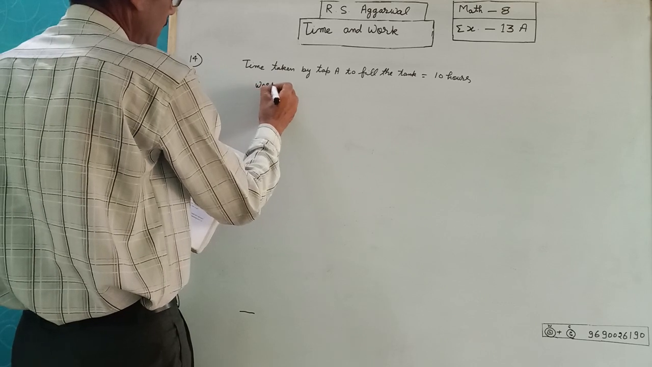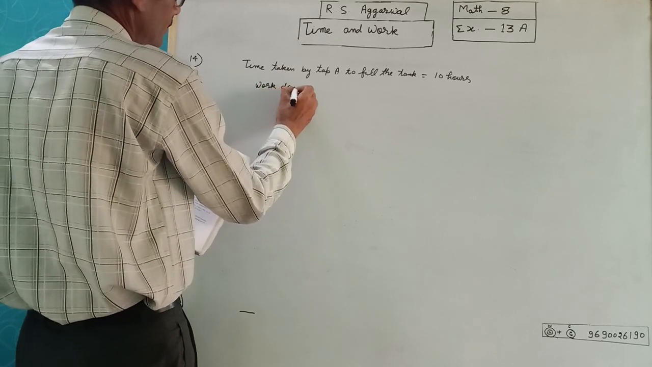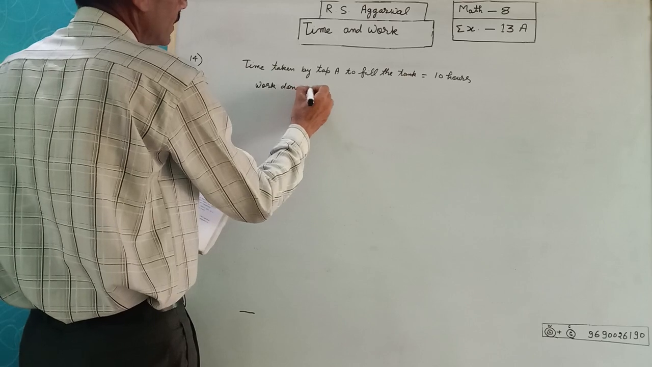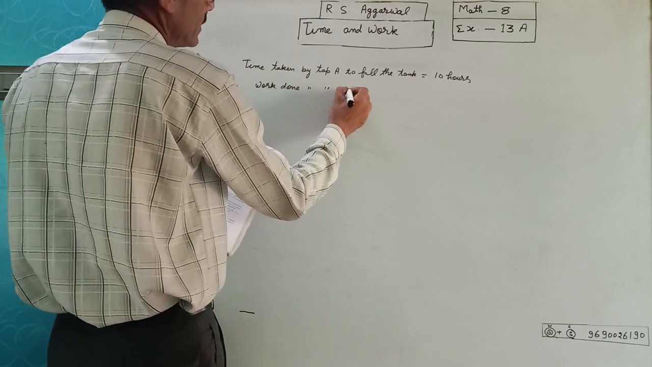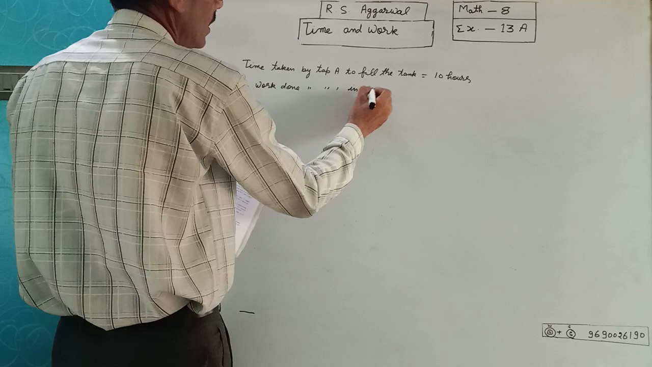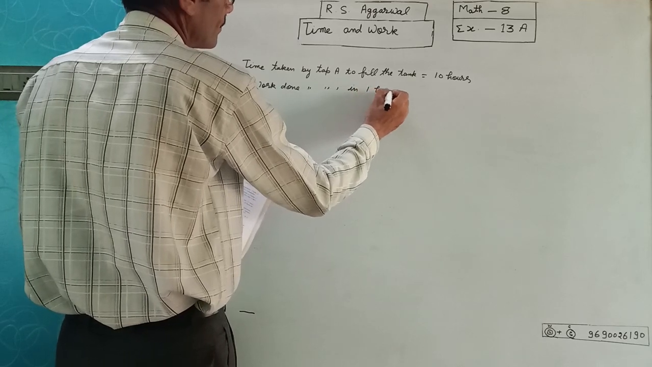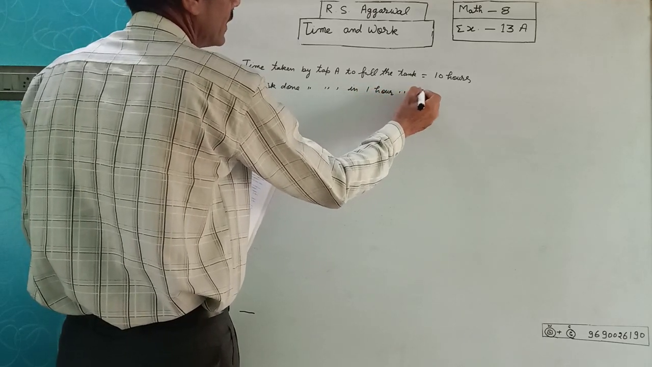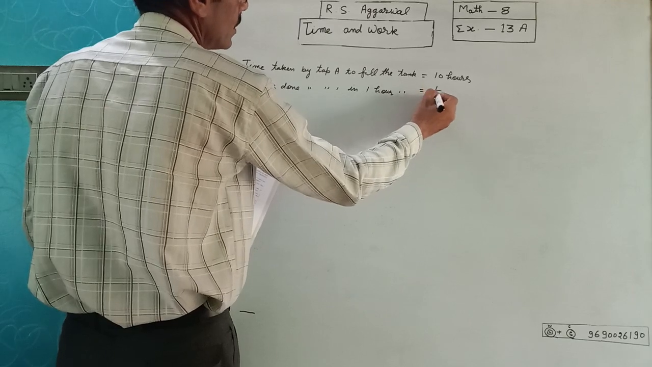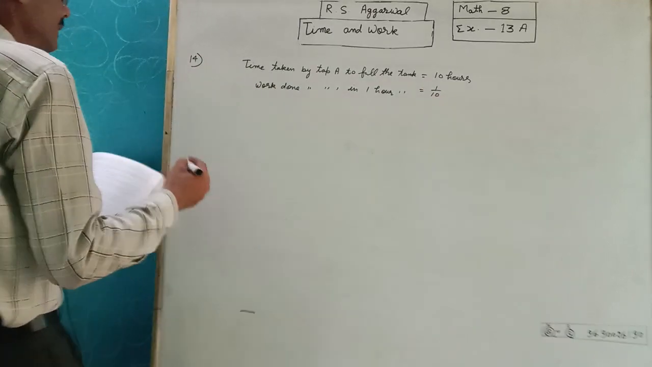Work done by tap A in 1 hour is equal to 1/10.